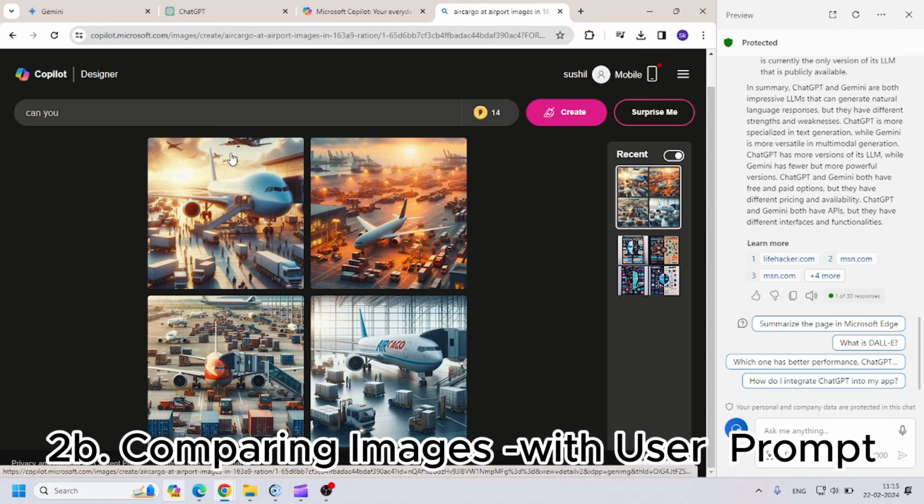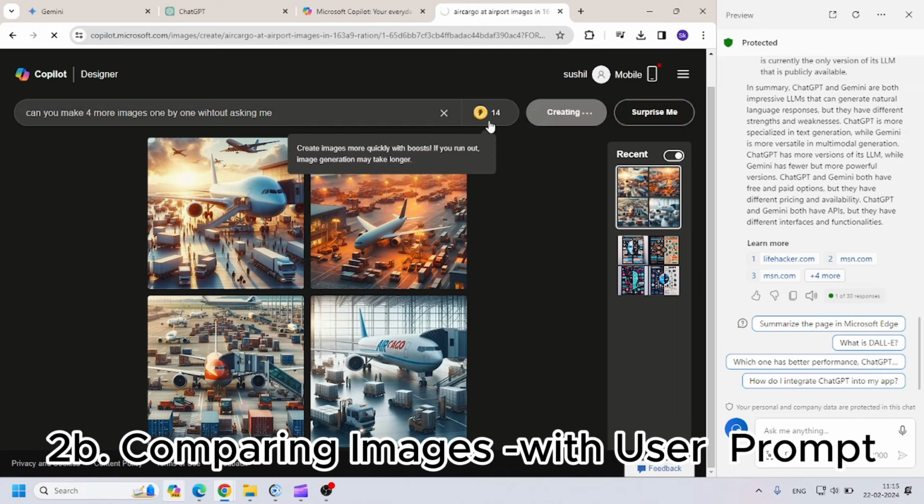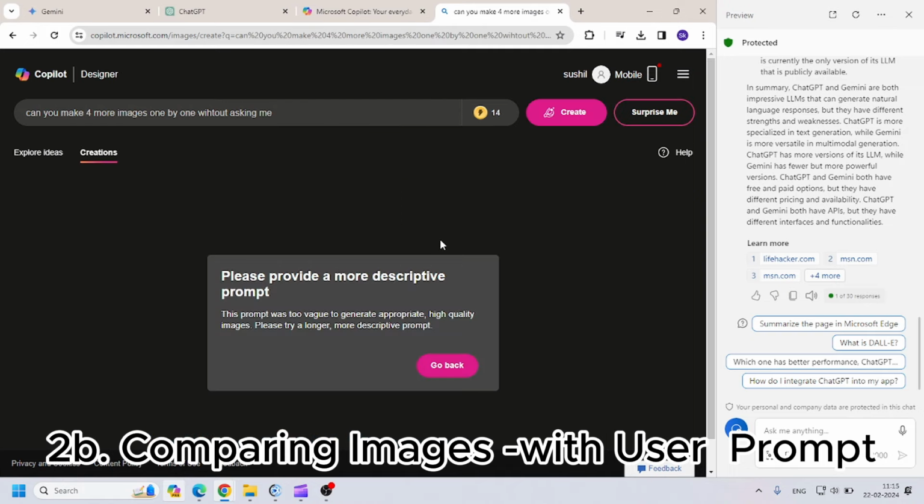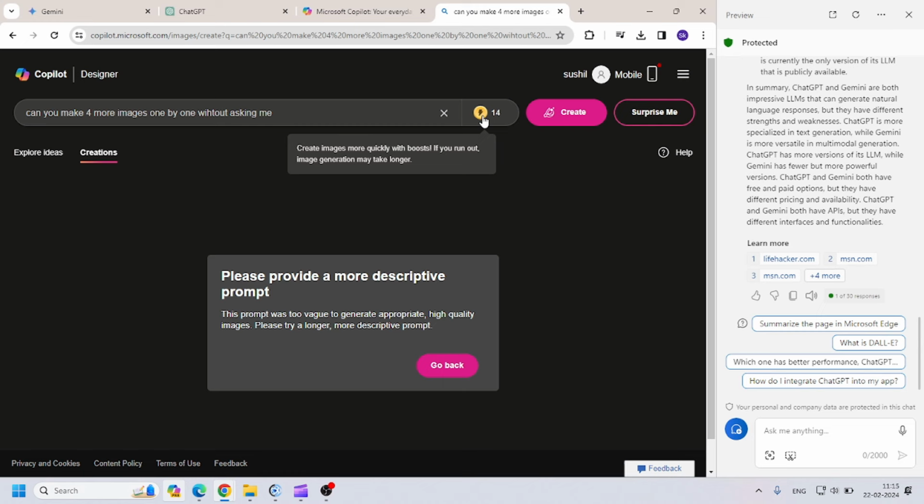If I ask Copilot, can you make 4 more images one by one without asking me? Then I think it will use some credits, but every day you will get them. Every day you will have these credits. It's not just one time. If you check tomorrow again, it will be 15.